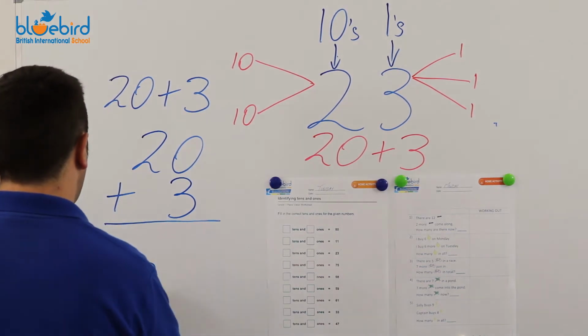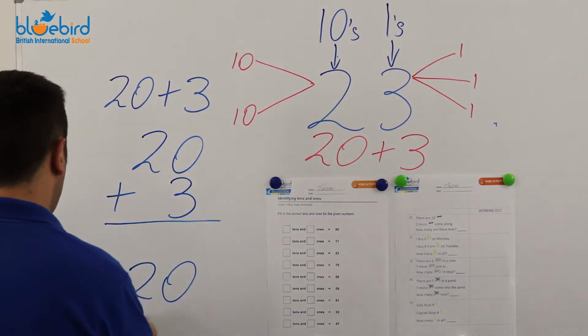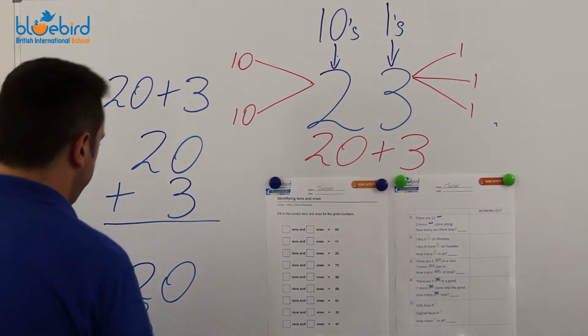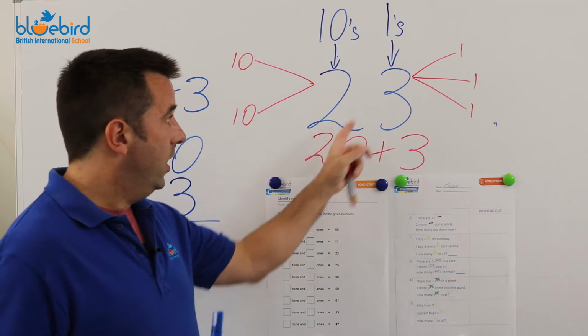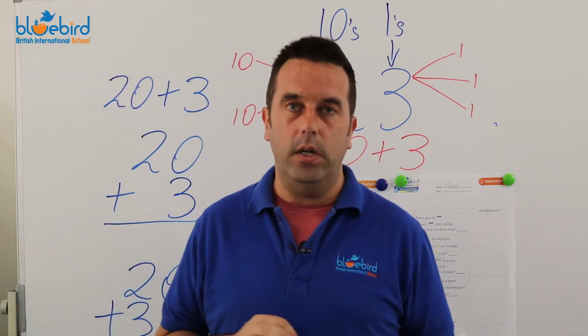Or 20 plus 3. Now, we know from here that the answer is 23.